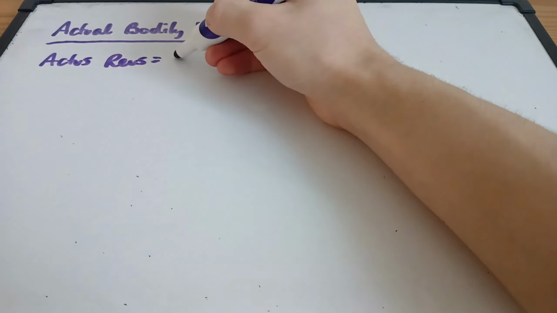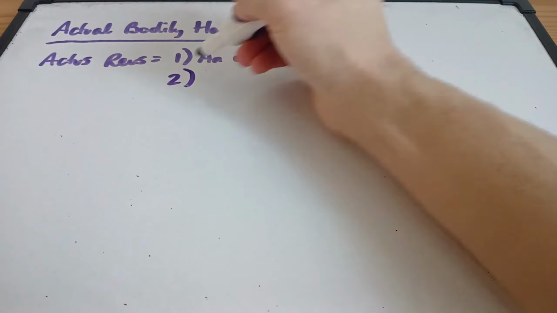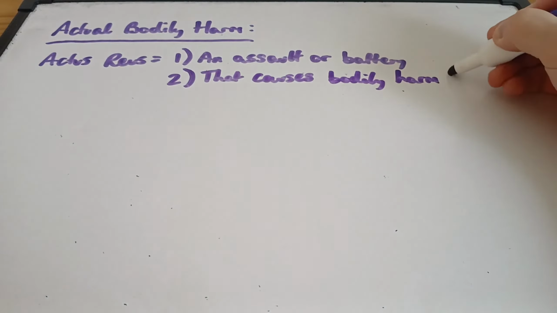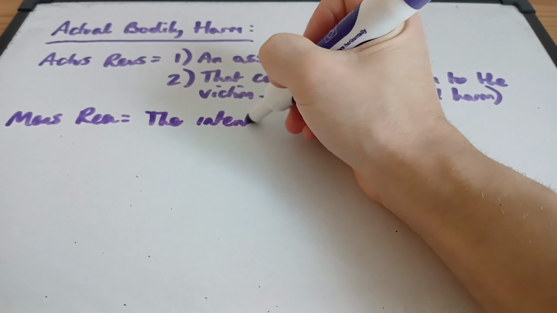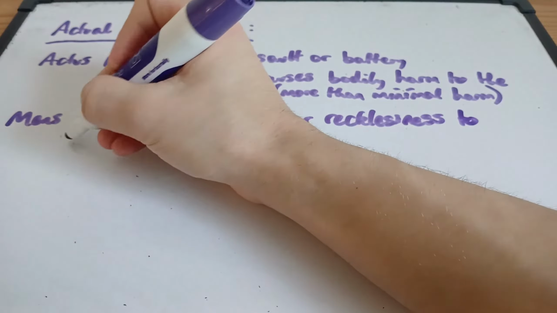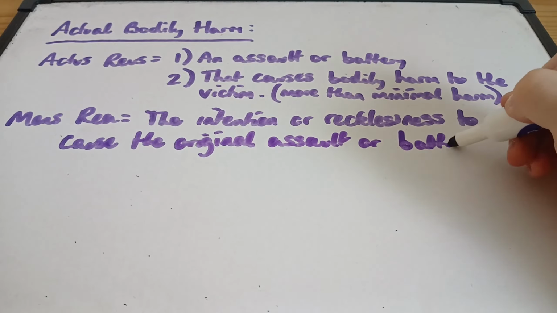The actus reus of ABH is an assault or battery that causes bodily harm to the victim, and this is really important to remember. The mens rea is the intention or recklessness to cause the original assault or battery, and this is also a really important point to note.